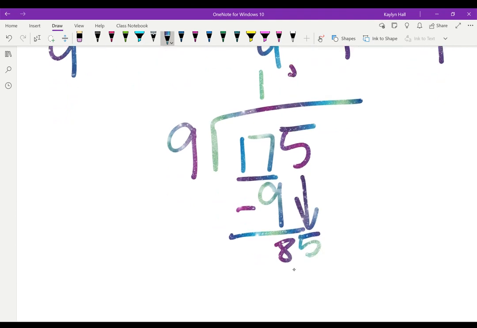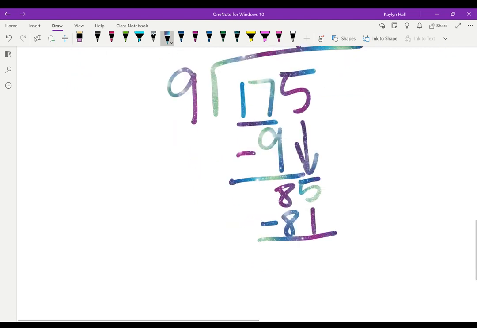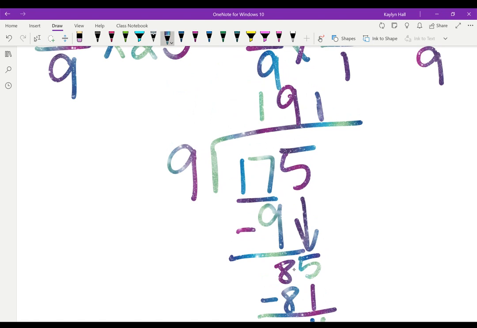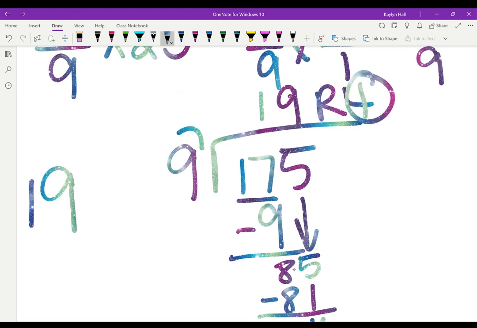9 goes into 85 9 times. 9 times 9 is 81. 85 minus 81 is 4. So my remainder is 4. So my answer is 19 4/9.